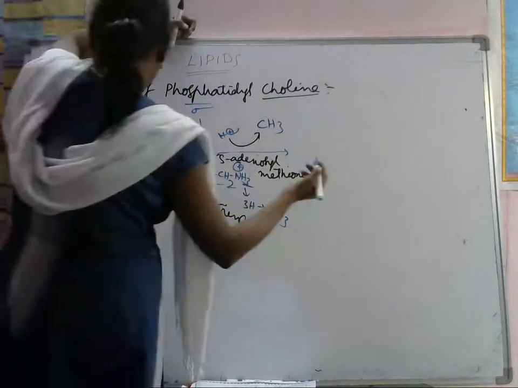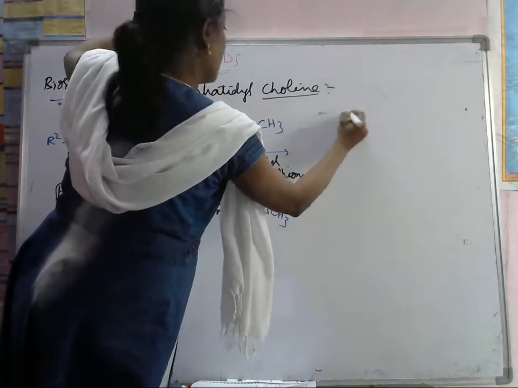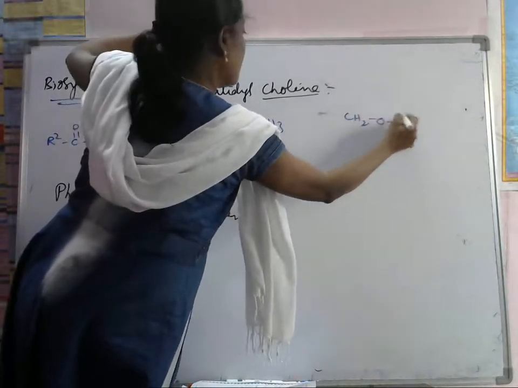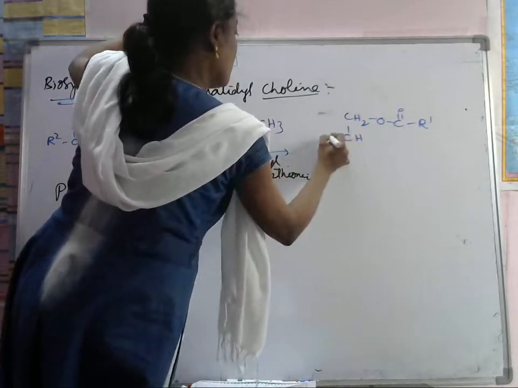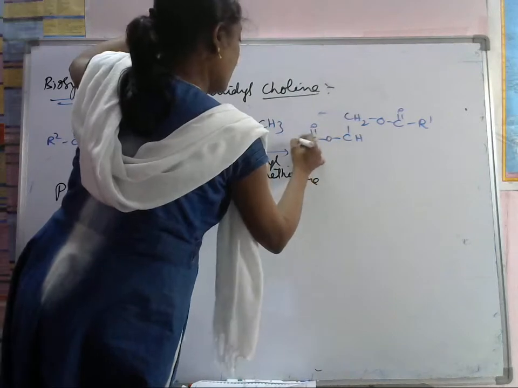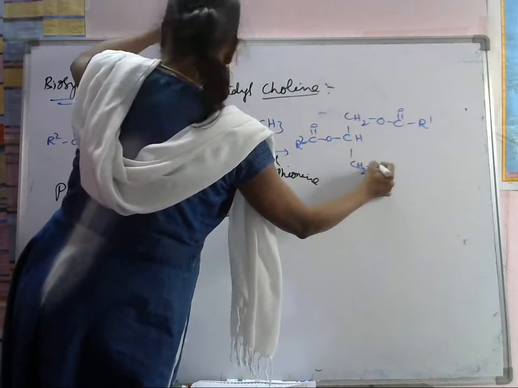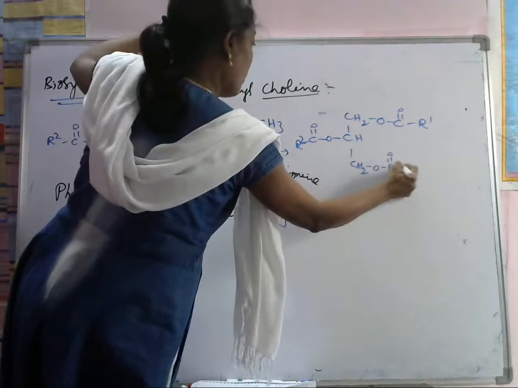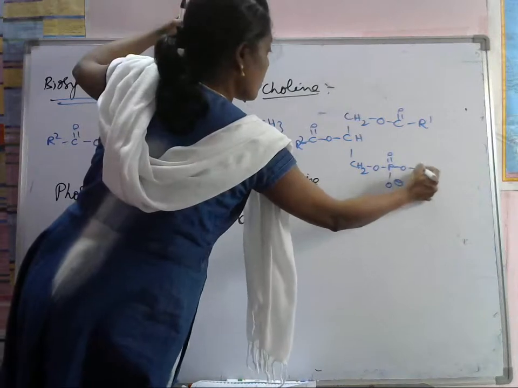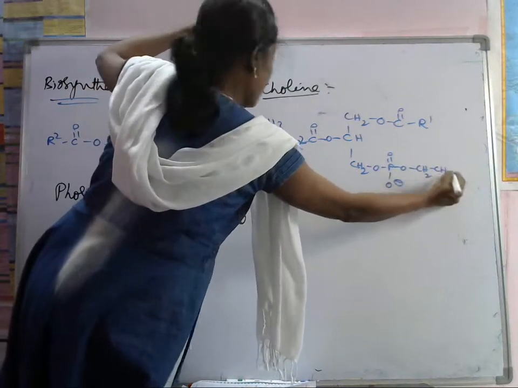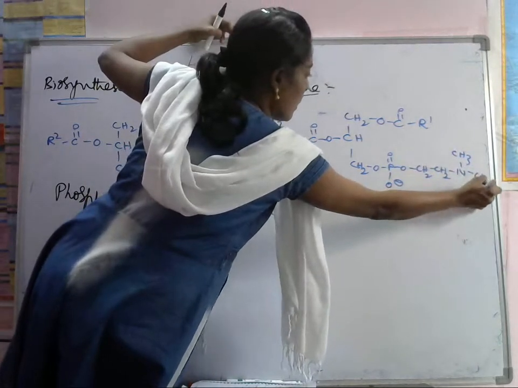Here the R2 group, here CH2 is there. Here we have O, P double bond O, here O minus, which is attached to CH2, CH2, here N, here CH3, CH3 and CH3.